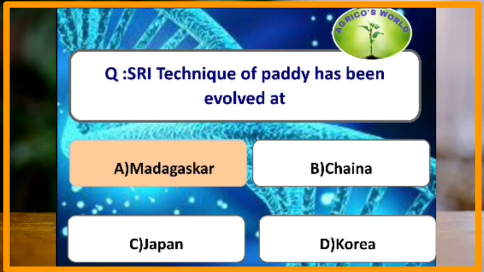Next question. SRI technique of paddy has been evolved at. SRI technique is the system of rice intensification, and it was evolved at Madagascar, whereas the Dapog method was evolved in Philippines.